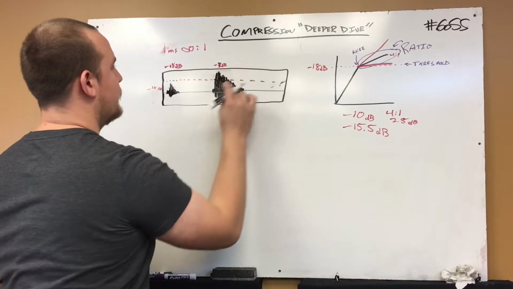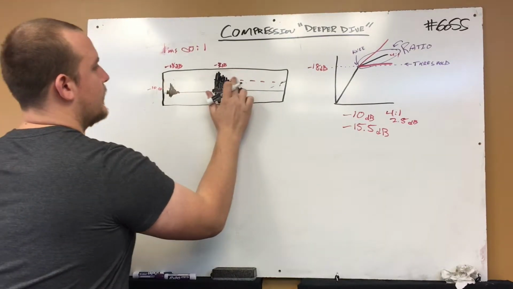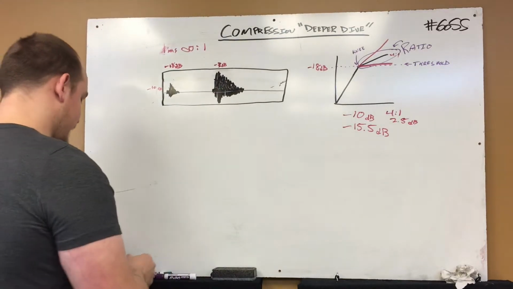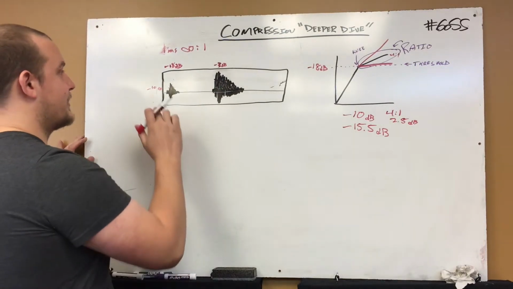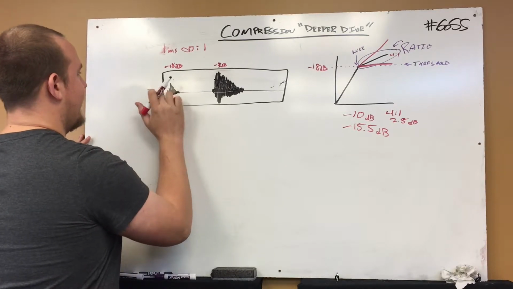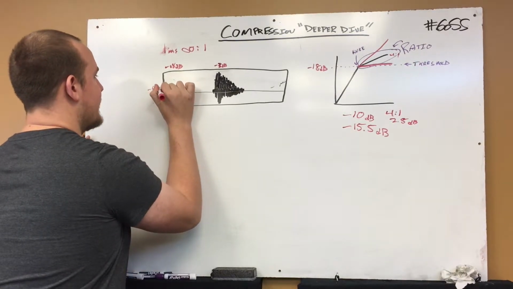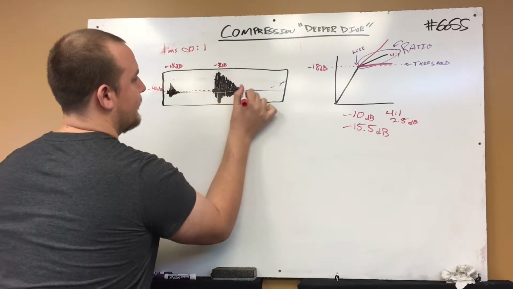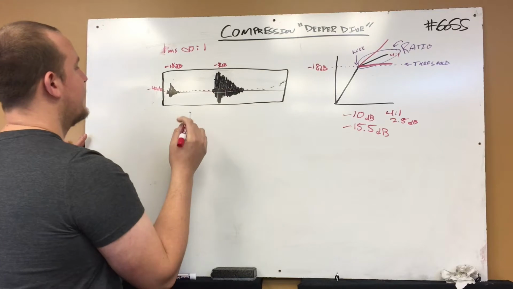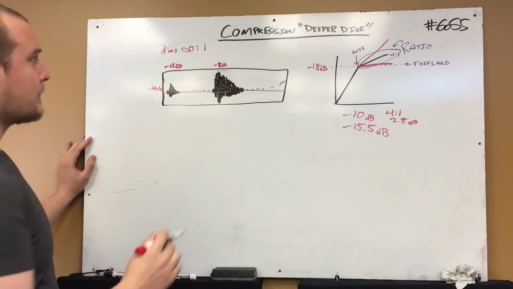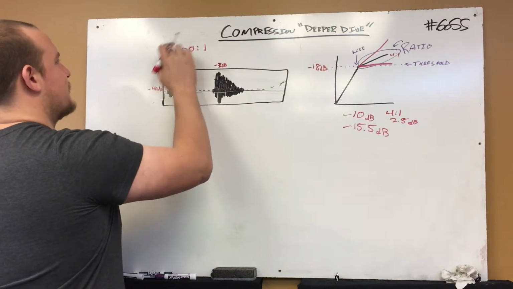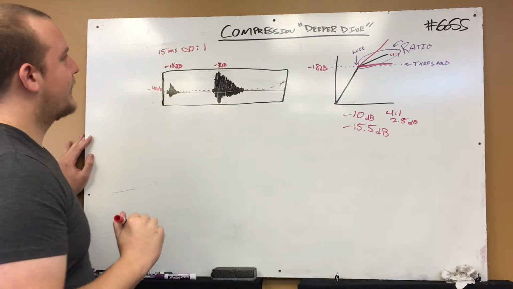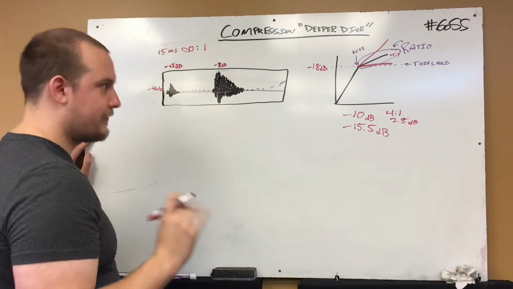So here's something cool you can try with compression. We want to get super punchy. This is a drum waveform, we'll say. We want to get something super punchy, so we set the threshold to like -40 dB, way down here. We've taken our 1 millisecond attack and turned it into something more like 15 milliseconds, right? And our ratio, we'll say, is still infinity to 1.